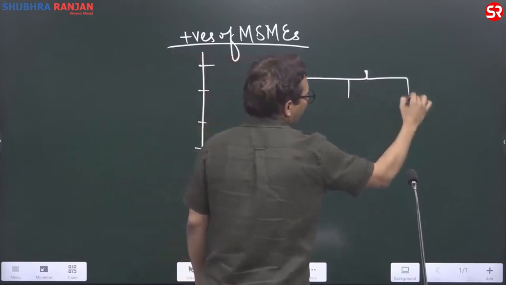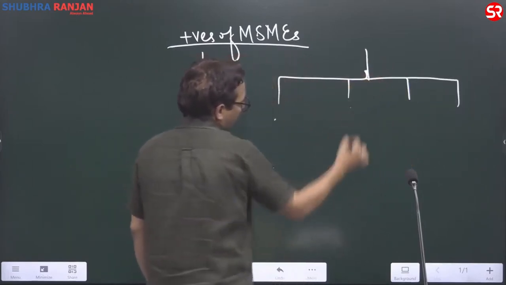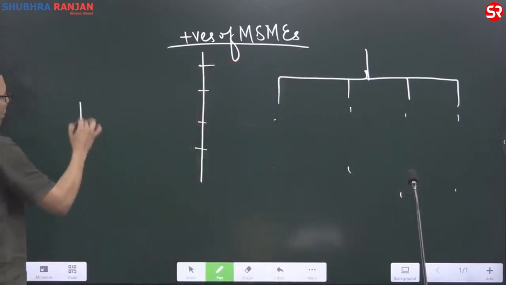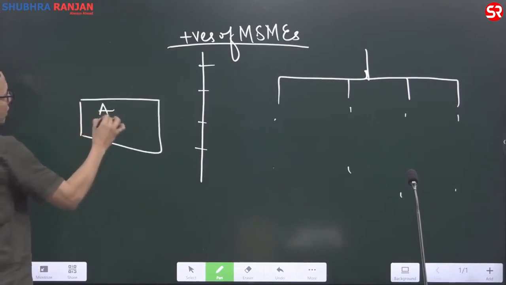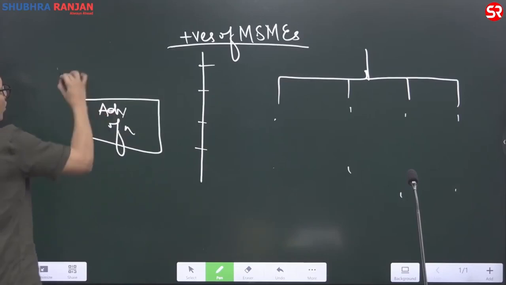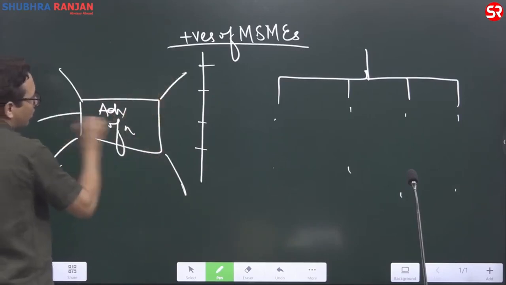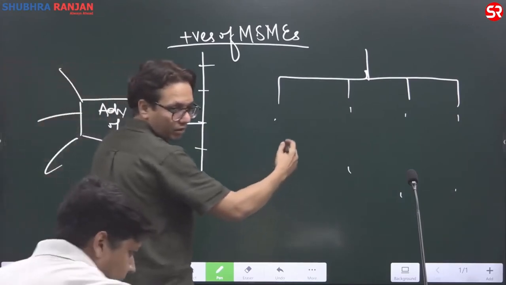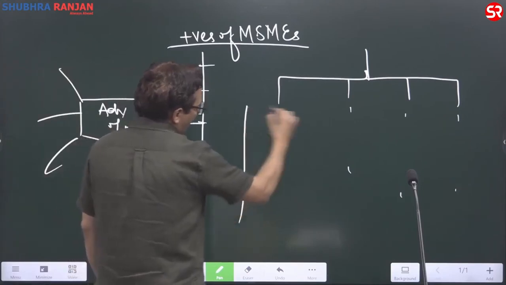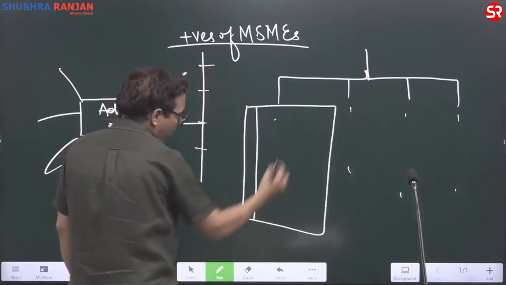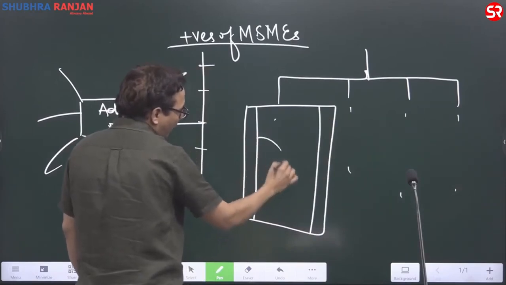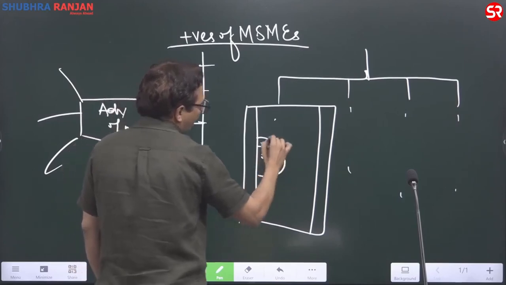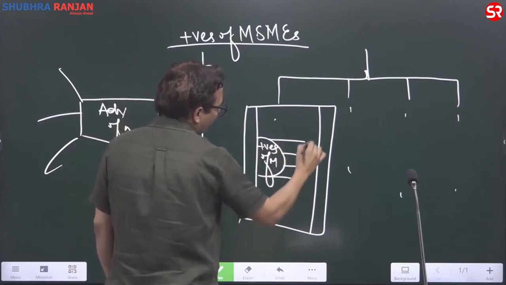Advantages of MSMEs. Another way: put advantages of MSMEs in the center and do it like this. Another way of putting in advantages is, suppose this is your answer sheet, have positives of MSMEs and write it like this: 1, 2, 3, 4.